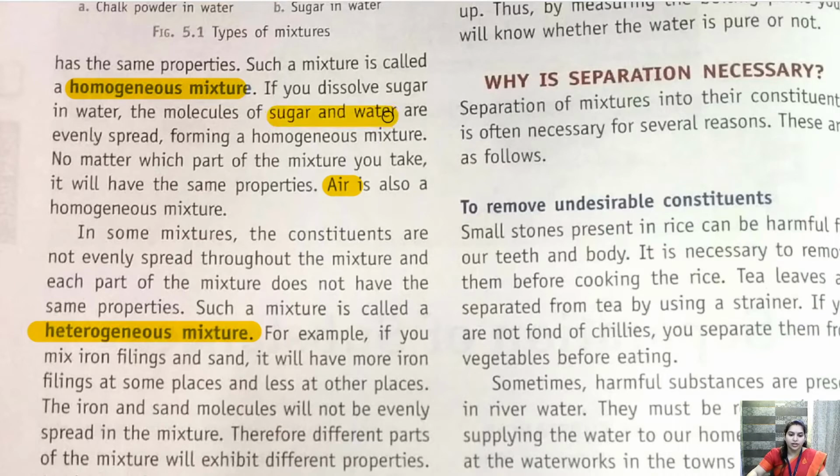Sugar and water is a homogeneous mixture because sugar can be spread evenly in water. Okay, air, here they are talking about pure air. So pure air is also a homogeneous mixture because in air we cannot separate where is oxygen, we cannot separate nitrogen, we cannot separate other gases. Yes, air is a homogeneous mixture. It is evenly spread. Other gases are evenly spread in the air.